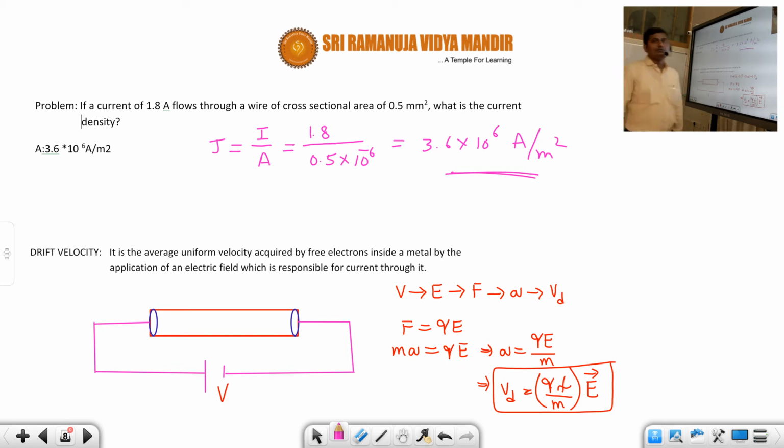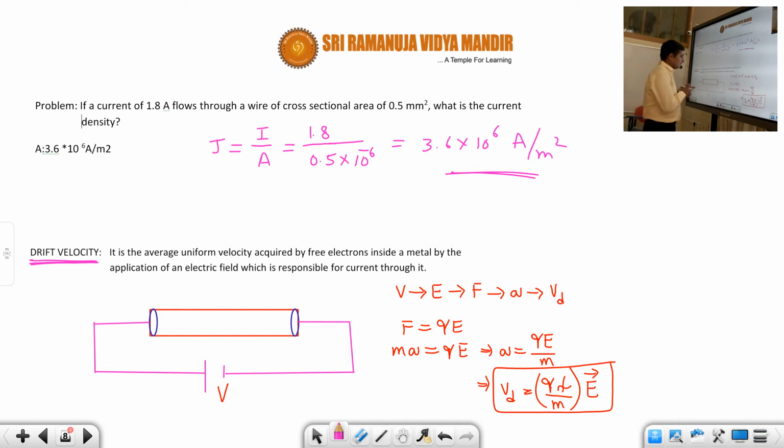So until now we have finished two definitions. One is called as current, another one is called as current density, and third one is very important, that's called as drift velocity. Okay, so let us move to the third definition, that is called as drift velocity. What is meant by drift velocity? Here students,